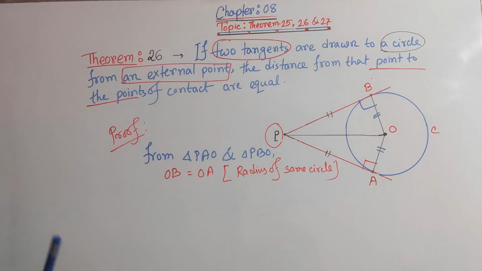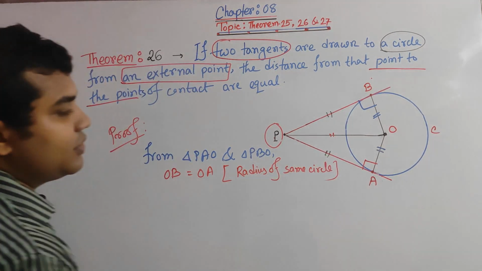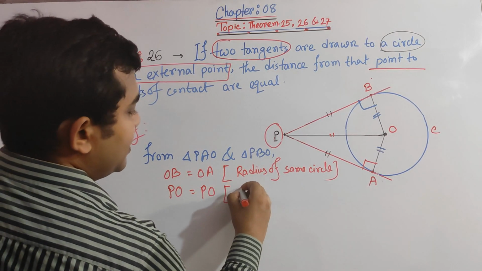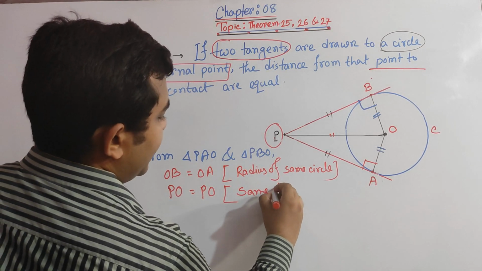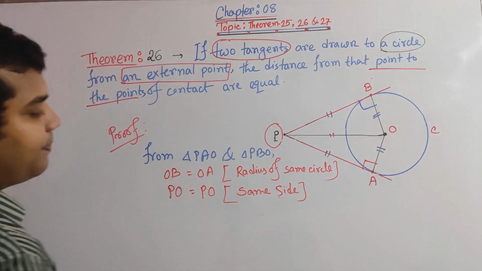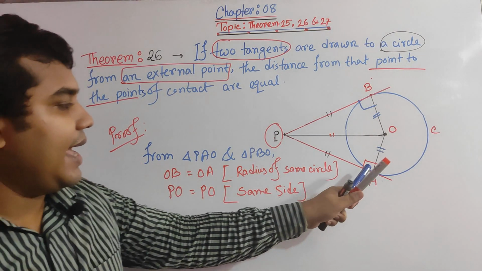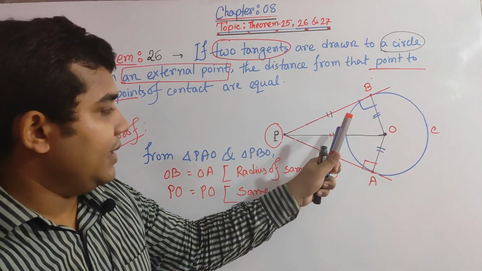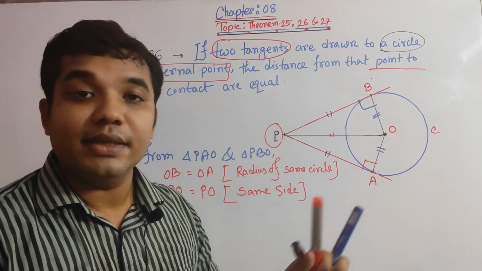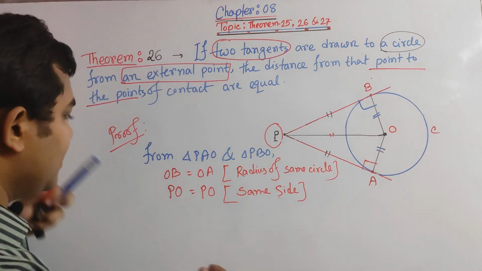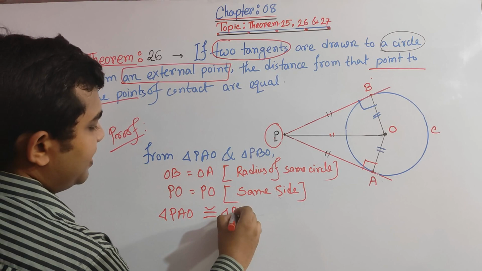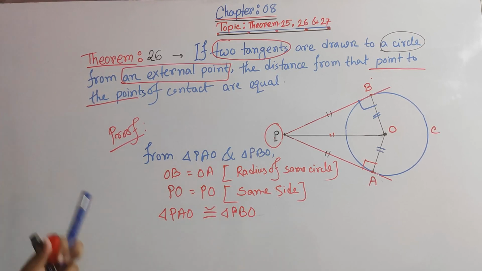Okay, radius of same circle. And we can write also PO equals PO, because these are the same side of these two triangles. Since the angles are already equal, this side equals this side, and this side equals this side, then we can say these two triangles are congruent. So PAO and PBO are two congruent triangles.